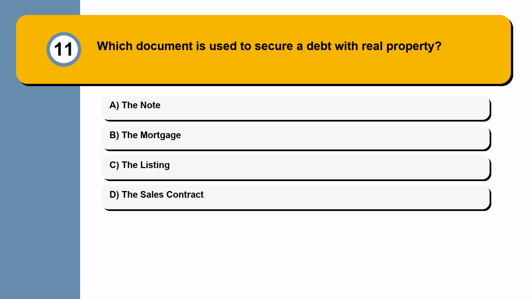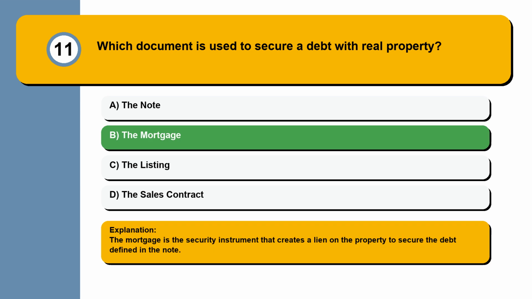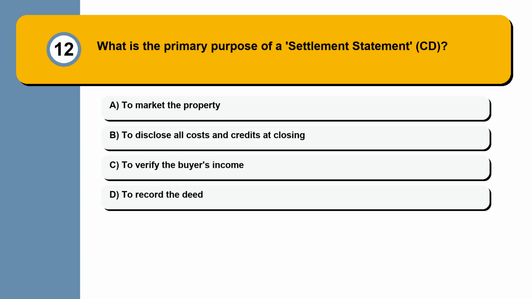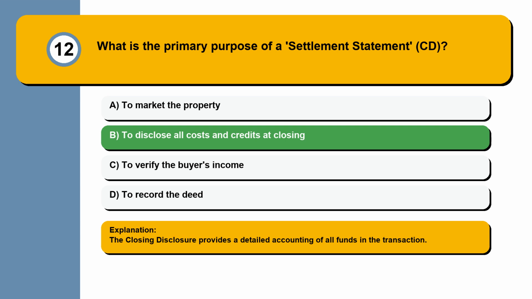Question 11. Which document is used to secure a debt with real property? The note, the mortgage, the listing, the sales contract. The mortgage is the security instrument that creates a lien on the property to secure the debt defined in the note. Question 12. What is the primary purpose of a settlement statement (CD)? To market the property, to disclose all costs and credits at closing, to verify the buyer's income, to record the deed. The closing disclosure provides a detailed accounting of all funds in the transaction.